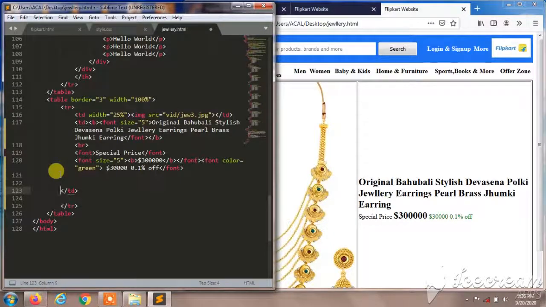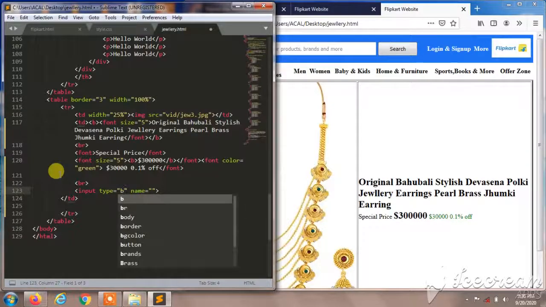So you can change the special price size also if you want. I'm going to give some more BR, and in this I'll give input commands. The type will be button. We have two inputs, of color orange and green, orange and blue.